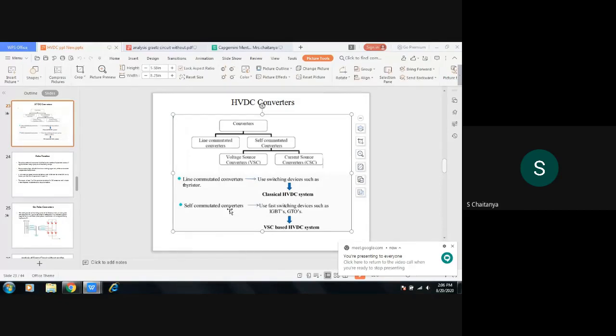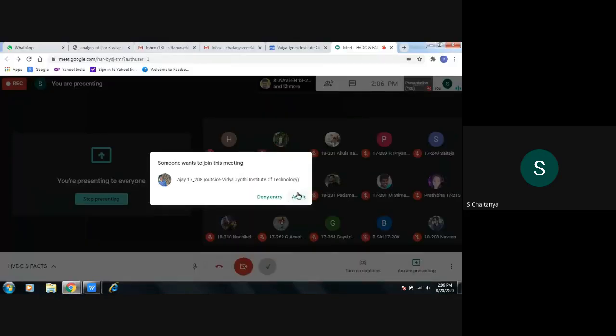These line commutated converters, you can also call them HVDC classic converters.